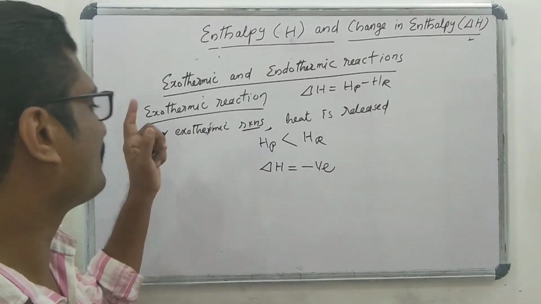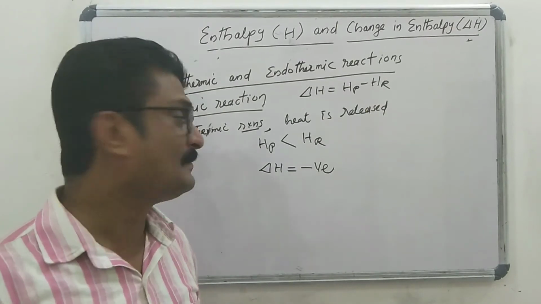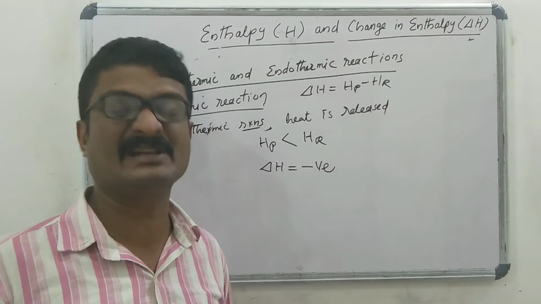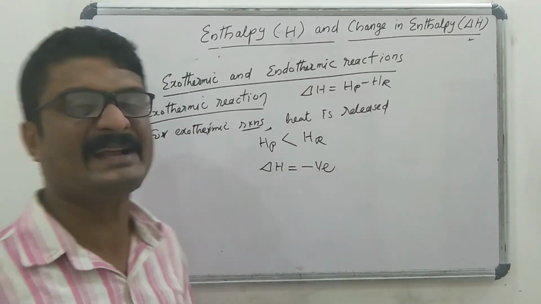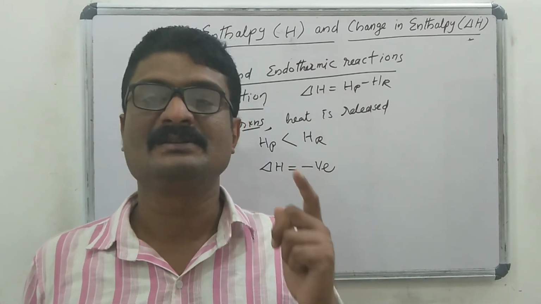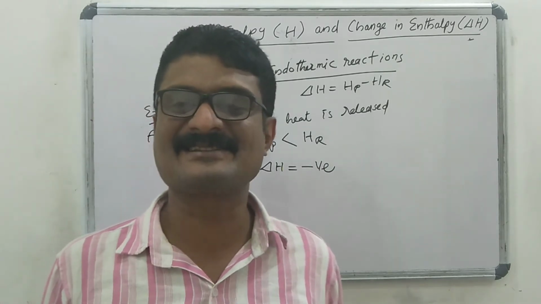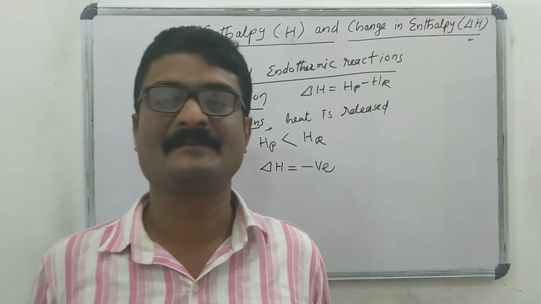Okay, for exothermic reaction, Hp is less than Hr, then the value of delta H is negative. Delta H is equal to negative for exothermic reaction. Okay, example for exothermic reaction.